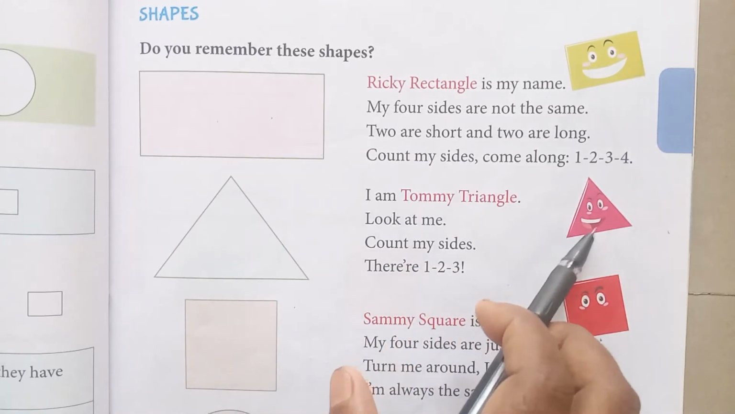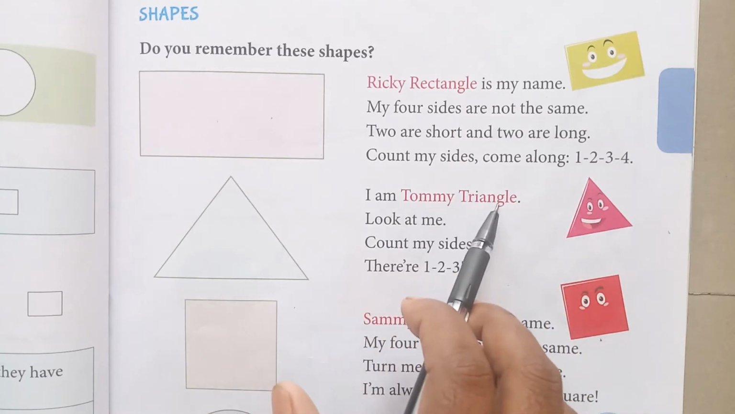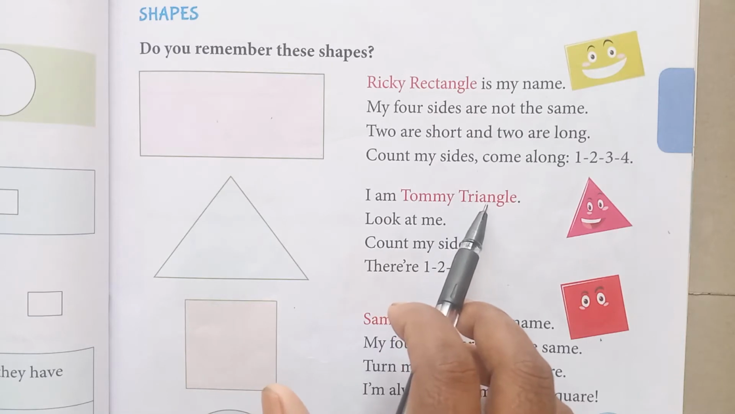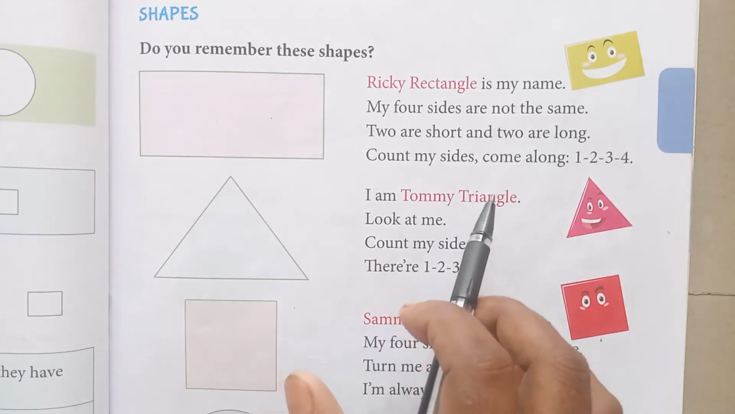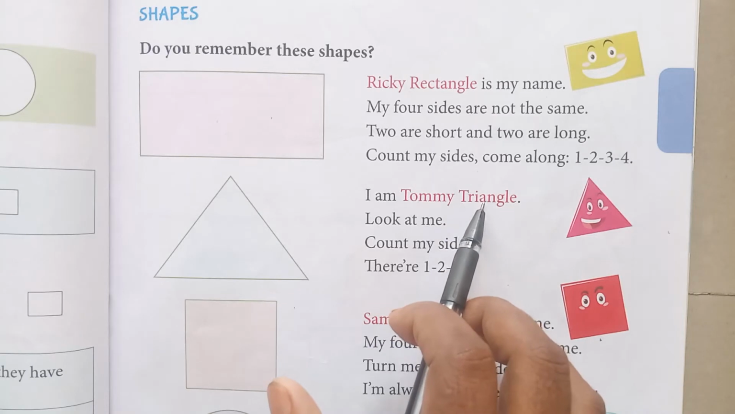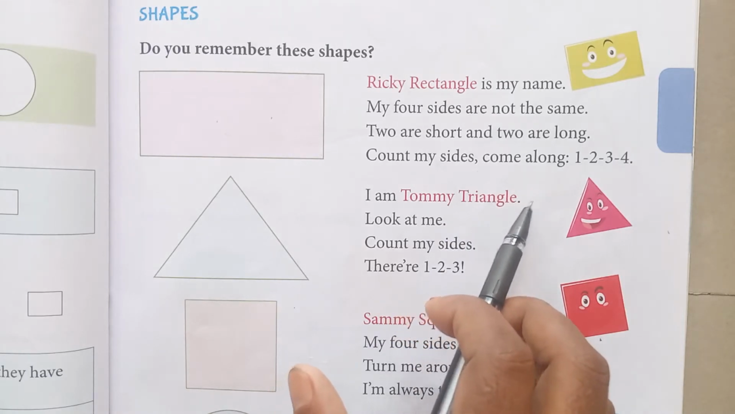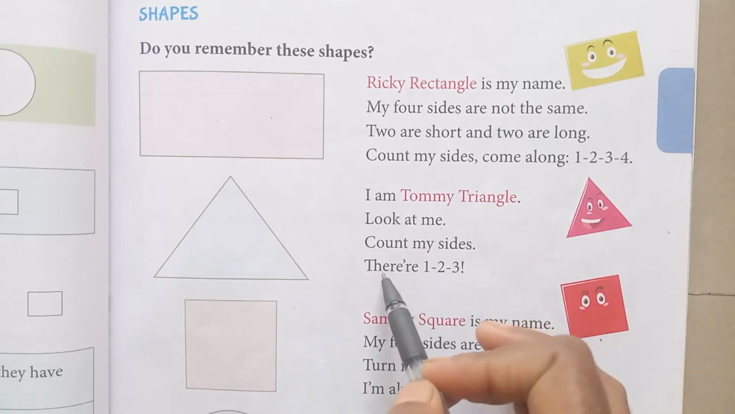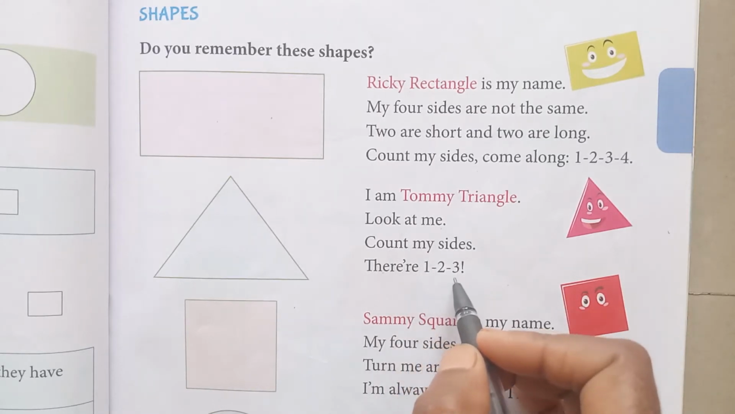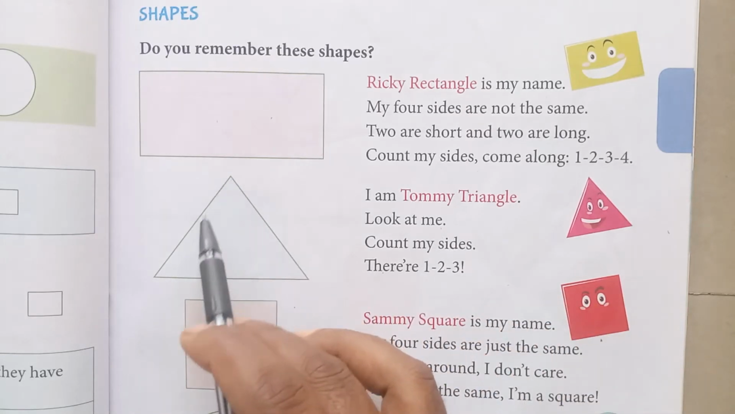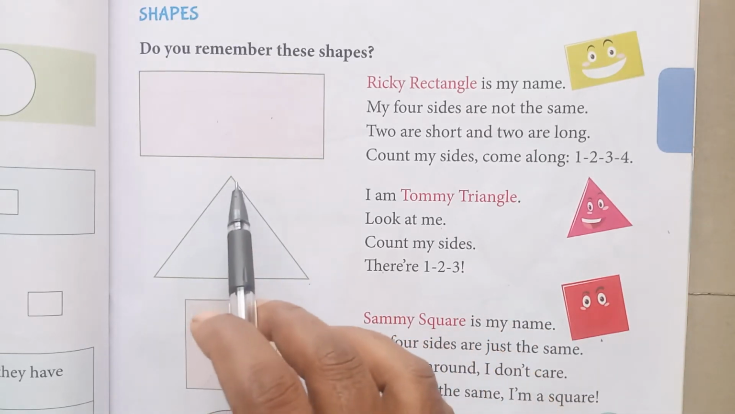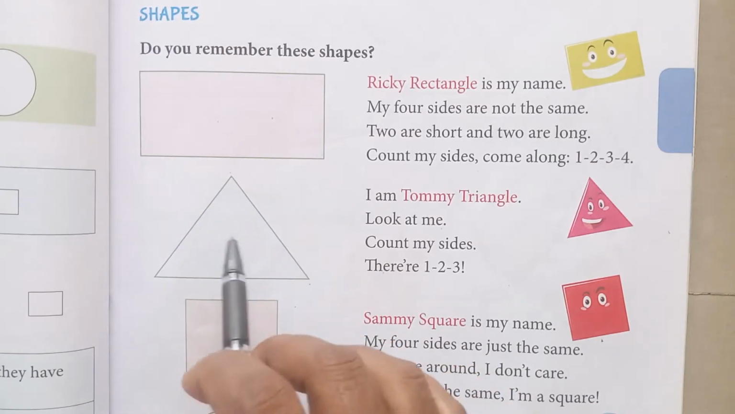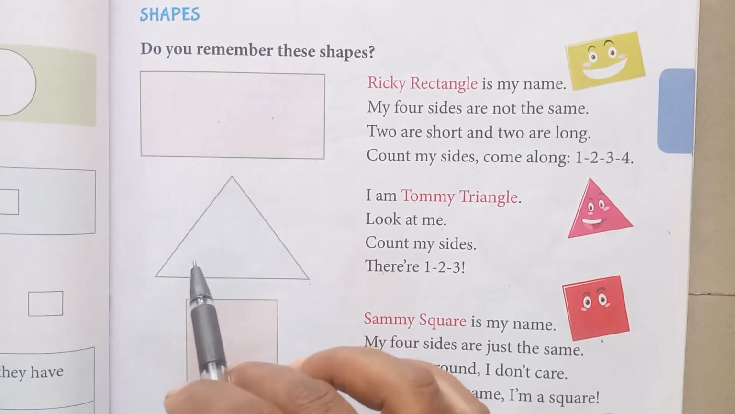Yes, I am Tommy Triangle. Who am I? I am Tommy Triangle. The spelling of triangle is T-R-I-A-N-G-L-E, triangle. Look at me. Count my sides. There are 1, 2, 3. See, I have 3 corners and my 3 sides are 1, 2, 3. Yes, I am a triangle.